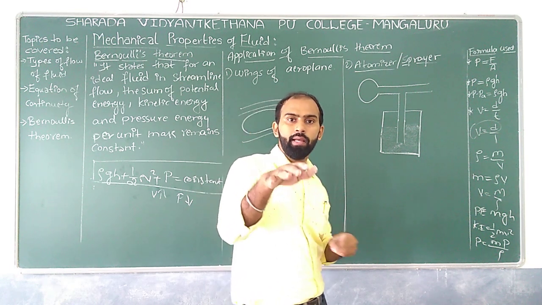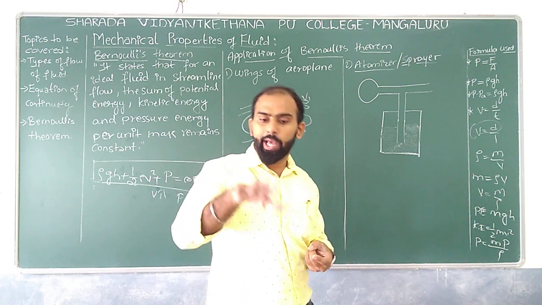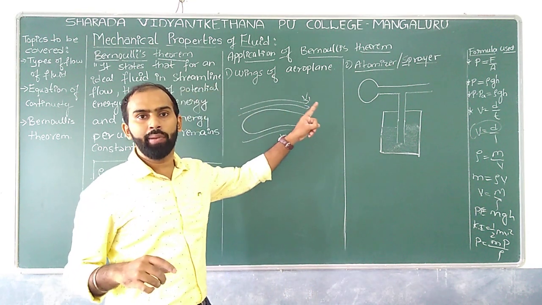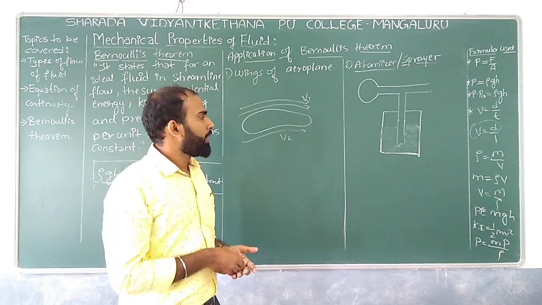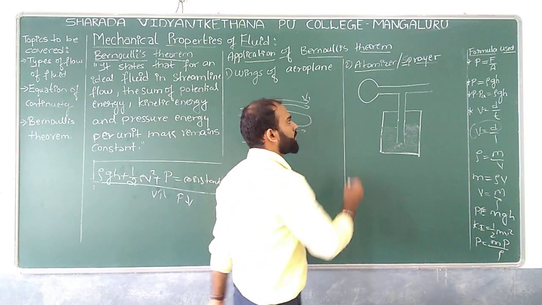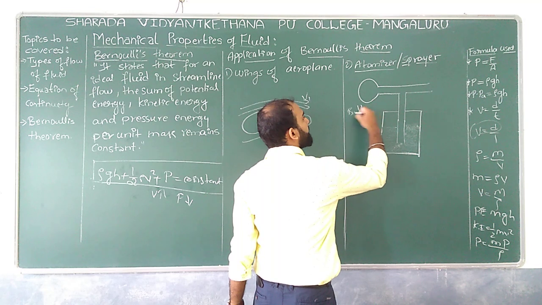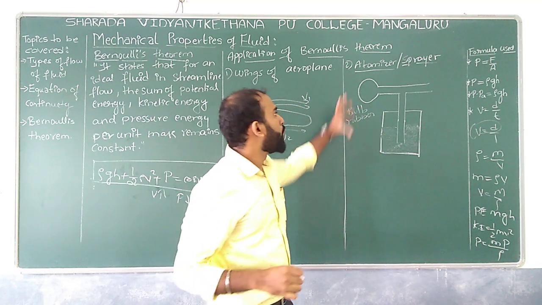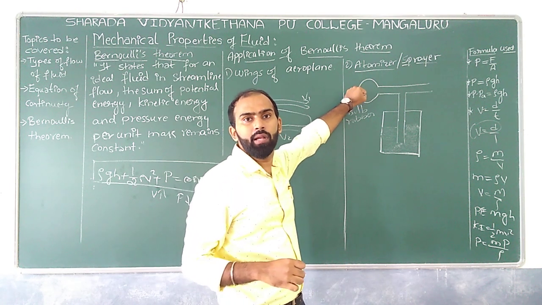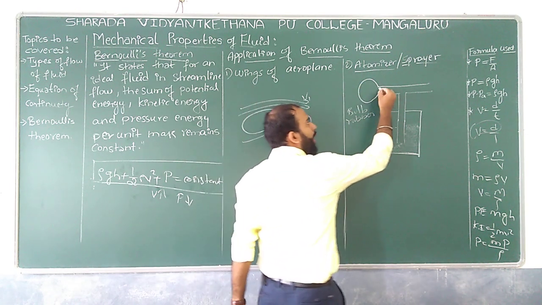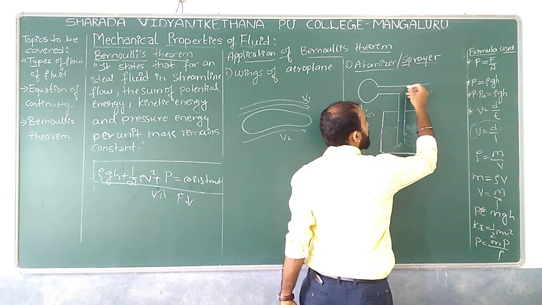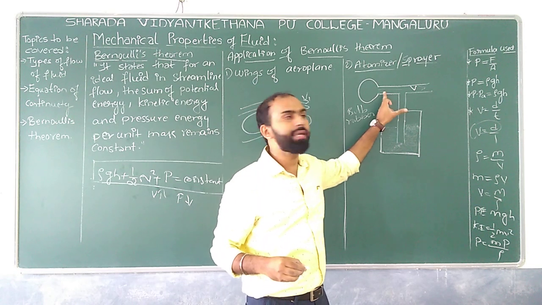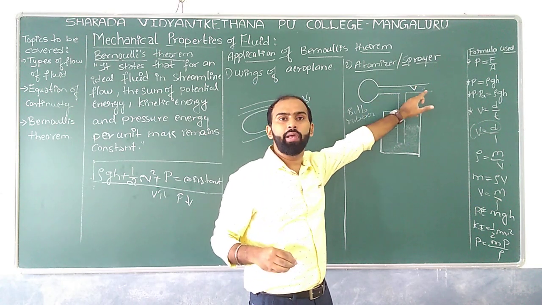Okay, why? Because your pressure can move from where to where? Higher pressure to lower pressure. That's why. And similarly, you observe one more phenomenon over here. Here is a rubber ball, so let us say this is a rubber ball. When I squeeze this particular rubber ball, there is a flow of fast moving air. So obviously here we have fast moving air.